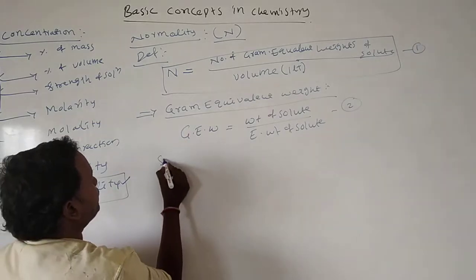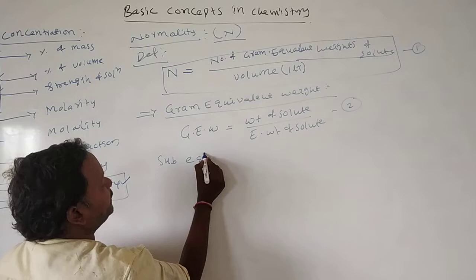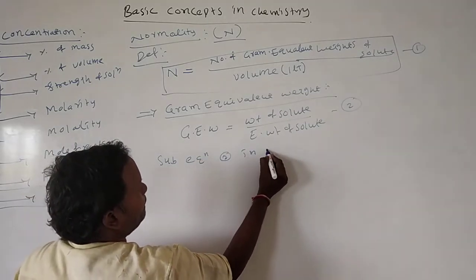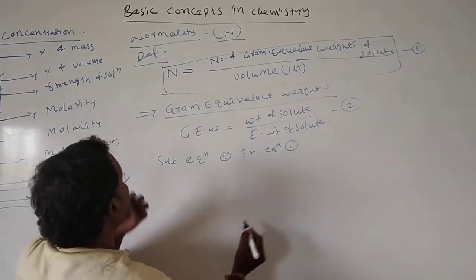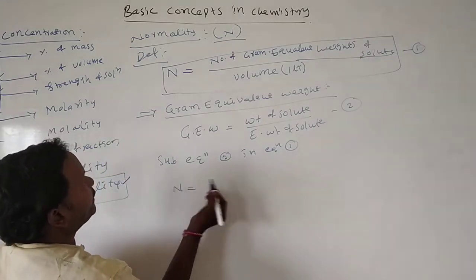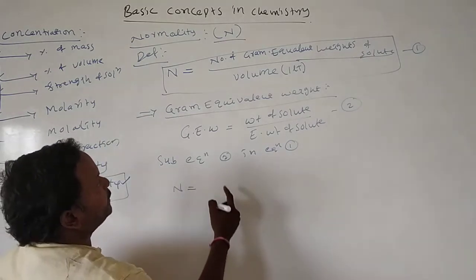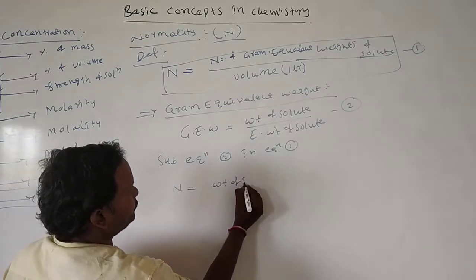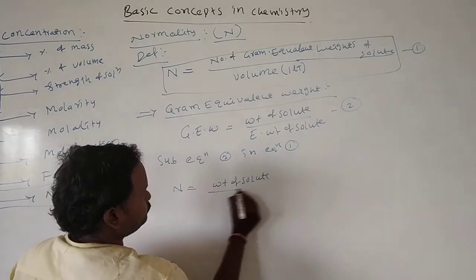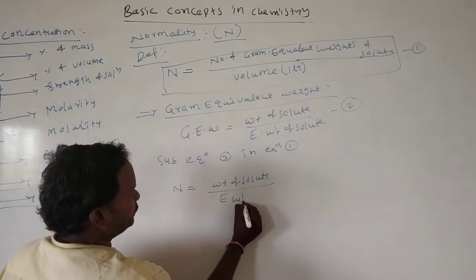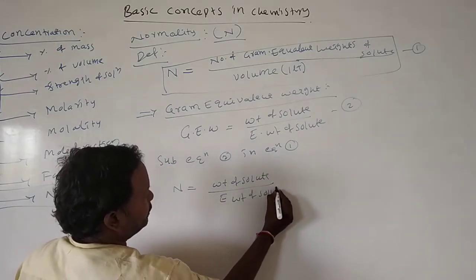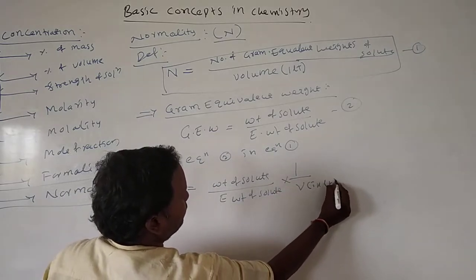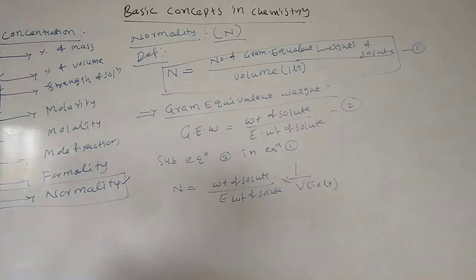Okay, substitute equation 2 in equation 1. What will we get? N is equal to the number of gram equivalent weights, which is weight of solute by equivalent weight of solute, into 1 by V in liters.